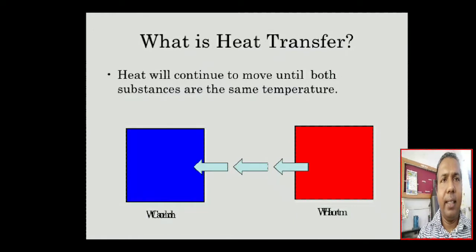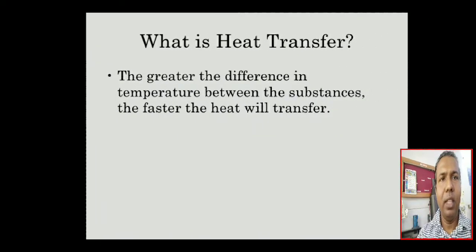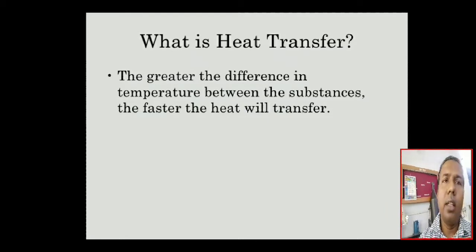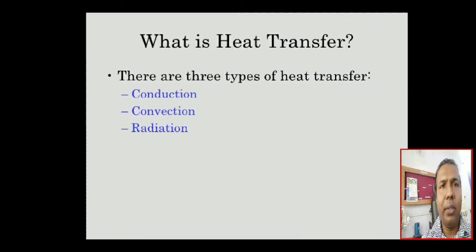Then heat will continue to move until both substances are the same temperature, just like the zeroth law of thermodynamics. After some time, both this red and blue will come to the same temperature. Now, the greater the difference in temperature between the substances, the faster the heat will transfer. There are three types of heat transfer that we have to study. First one is conduction, second is convection, and third one is radiation.